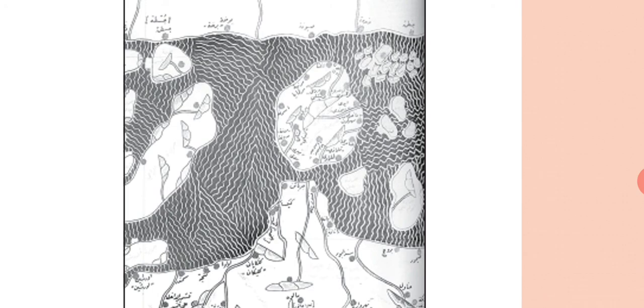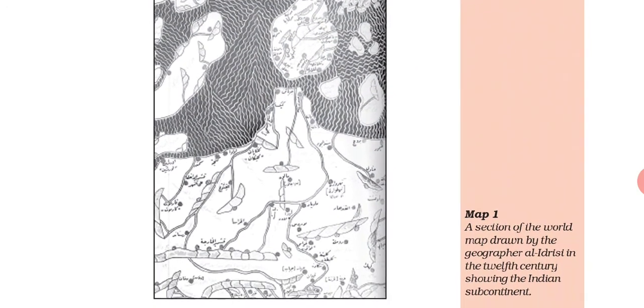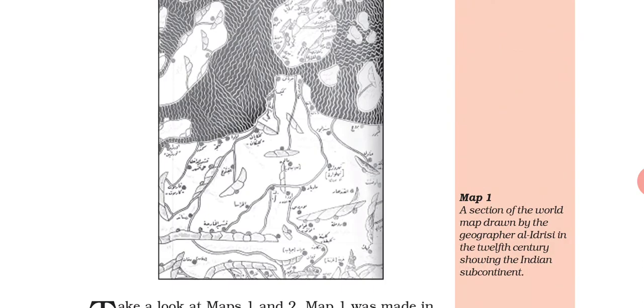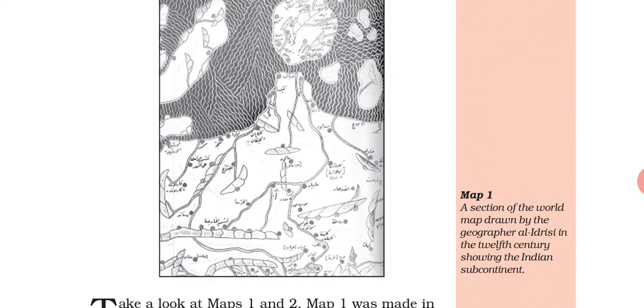Here you can see the first map, map 1. If you see the first page of our first chapter, you can see this map. A section of the world map drawn by the geographer Al-Idrisi in the 12th century.